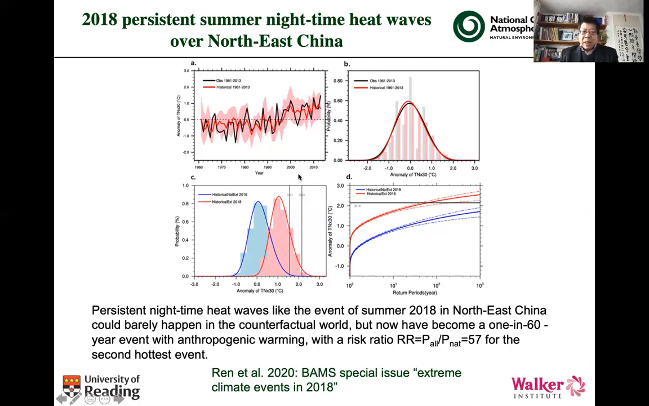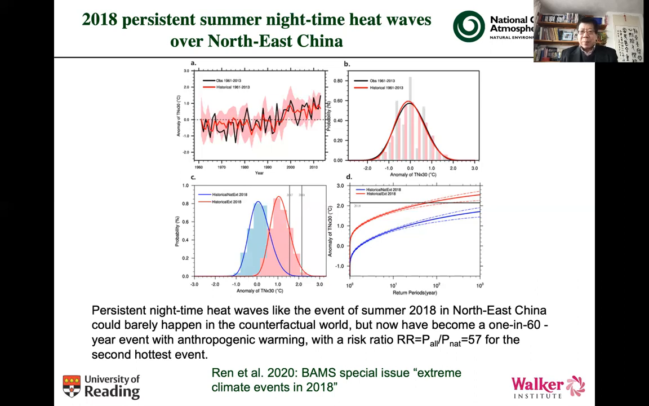And so this line is the 2018 threshold. And you can see, for example, in natural simulations, an event exceeding the 2018 event is very rare, but it is quite common, for example, in historical simulations. And so in terms of risk ratio, the risk ratio is about 60 times, or 60-fold.